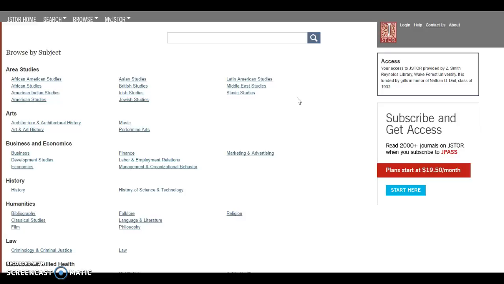And JSTOR is expensive for that reason. So depending on who provides access to JSTOR for you, for example, my university, Wake Forest, as you can see over here, the access has already been provided. But you can usually either read the full text or click on an external link to read the full text of a book. And with JSTOR access, you can read any journal article that's available in its entirety, either on the site or by downloading it in PDF format.